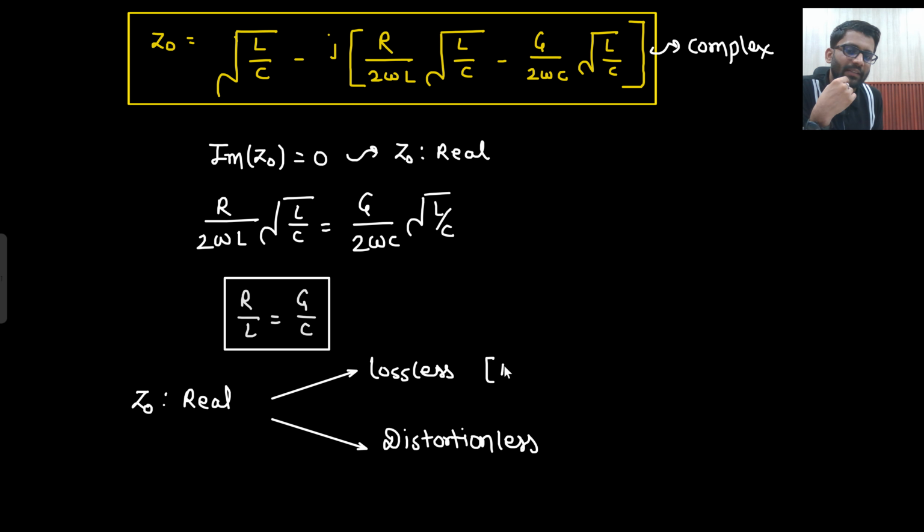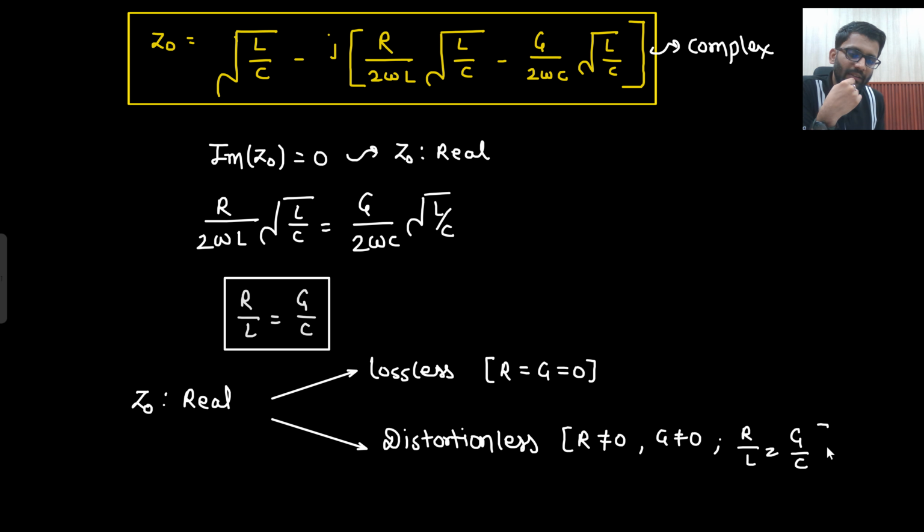When would it be lossless? If it is lossless, that means R is equal to G is equal to 0. For distortionless, R is not equal to 0 and G is not equal to 0, but the condition is that R by L is equal to G by C.